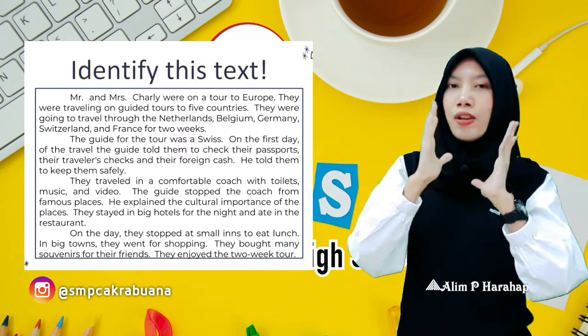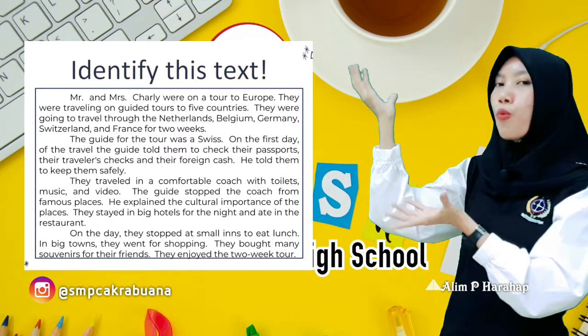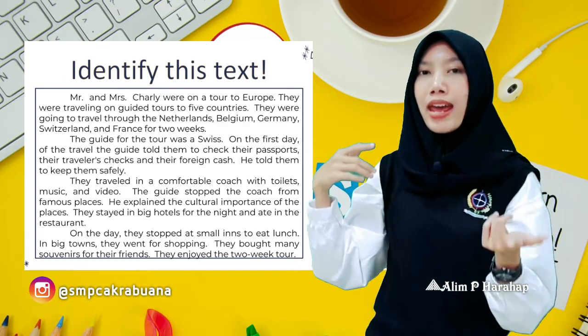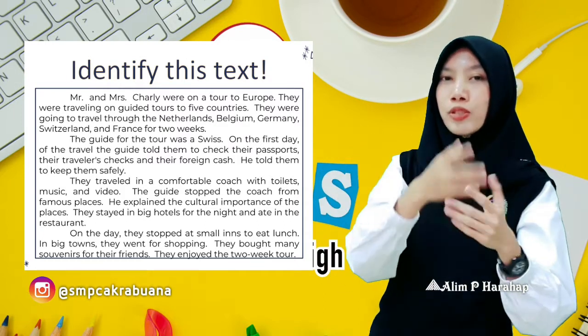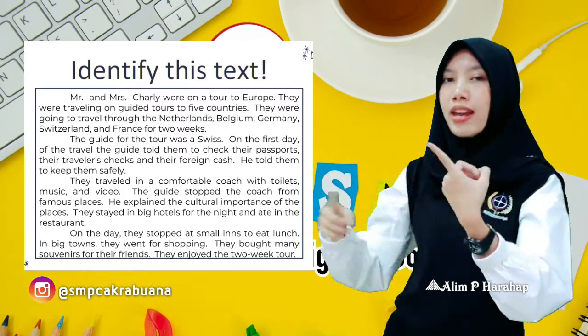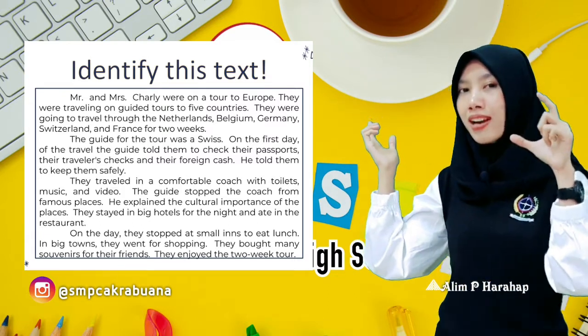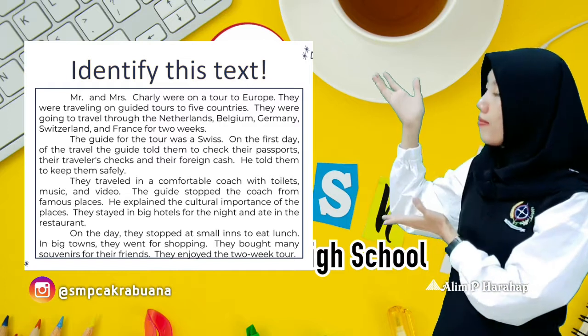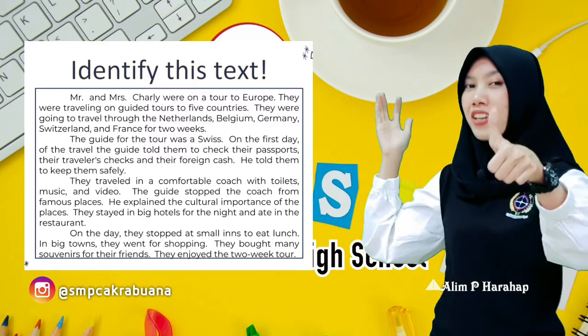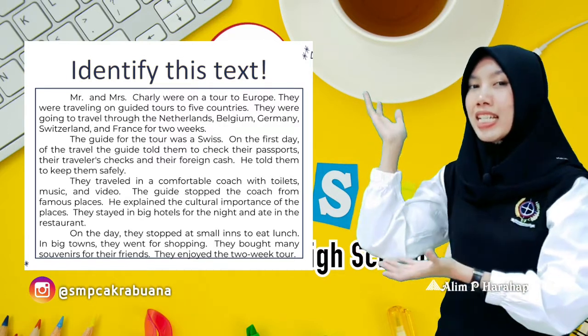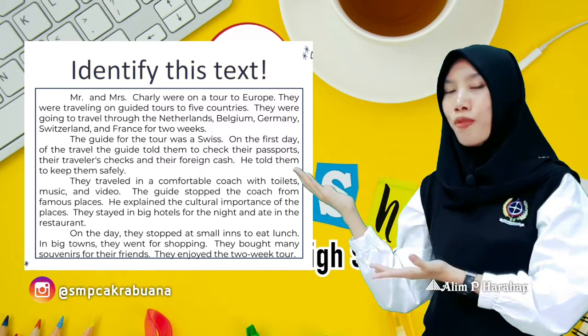Okay. Next, which one is the events? Which paragraph is the events? Take a look. The sequence of events from the very first start until the very end. Very good. It is in the second paragraph.